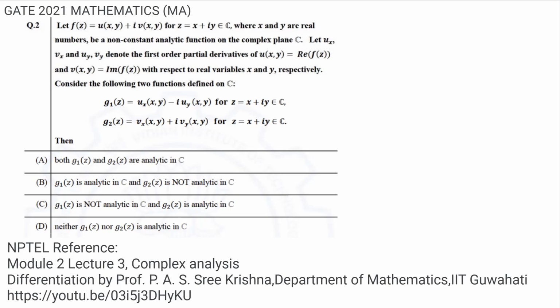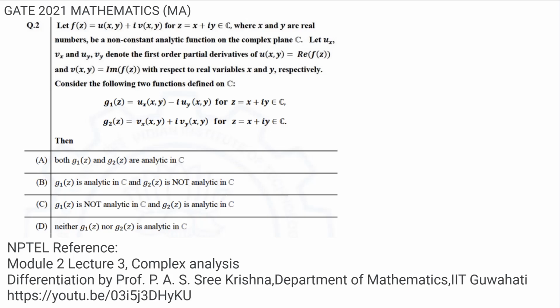Let ux, vx and uy, vy denote the first order partial derivatives of u of x comma y, that is the real part of f of z, and v of x comma y, that is the imaginary part of f of z, with respect to real variables x and y respectively. Consider the following two functions defined on C. g1 of z equal to ux of x comma y minus i times uy of x comma y for z equal to x plus iy in C, and g2 of z equal to vx of x comma y plus i times vy of x comma y for z equal to x plus iy in C.